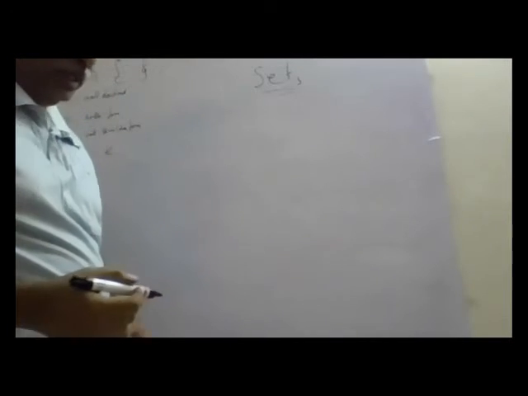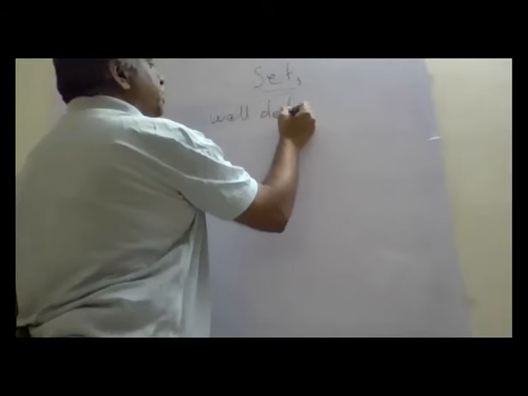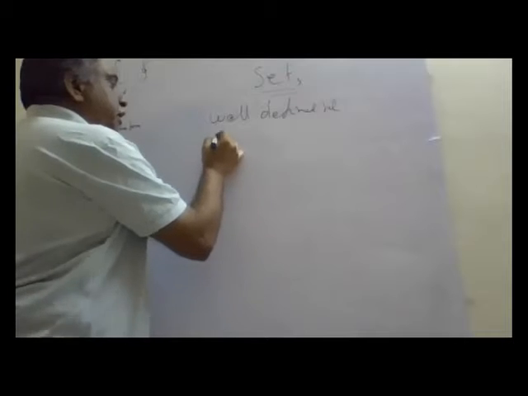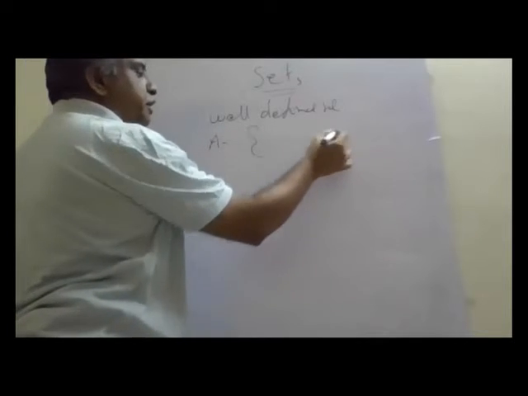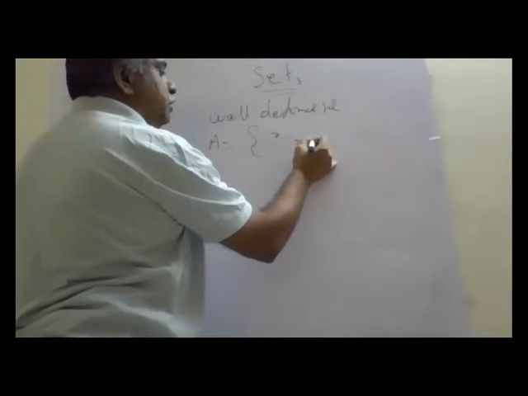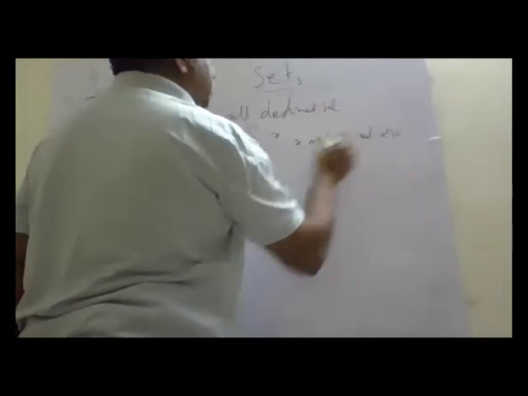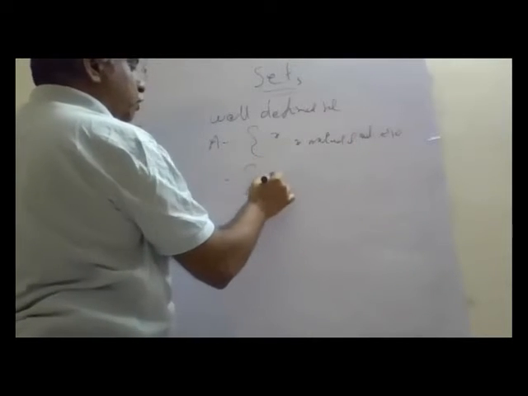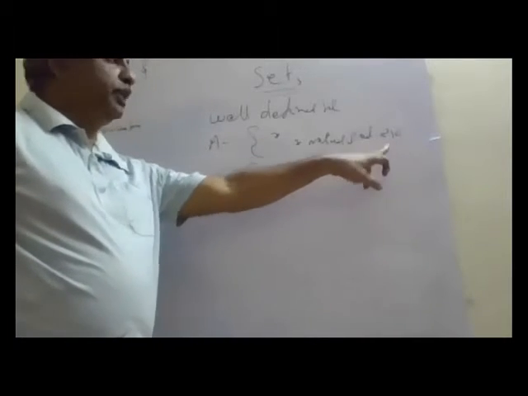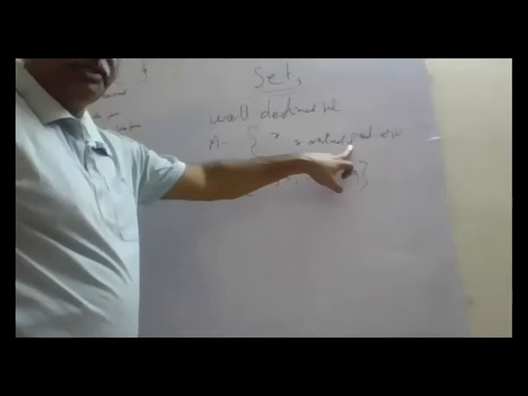Now, a set should be a well-defined set. Suppose I say A is the set of natural numbers less than 10. A is the set of x such that x is a natural number less than 10. That means 1, 2, up to 9. 10 is equal to 10, so 10 will not come here, only up to 9. 0 will not come because 0 is not a natural number.